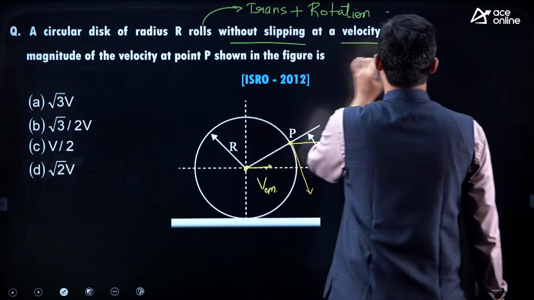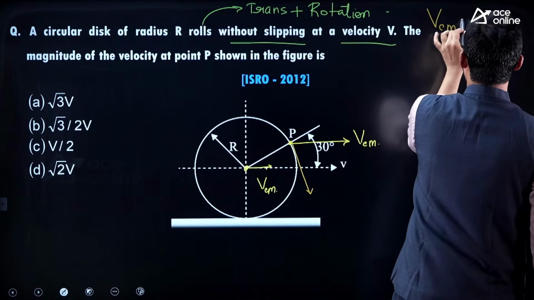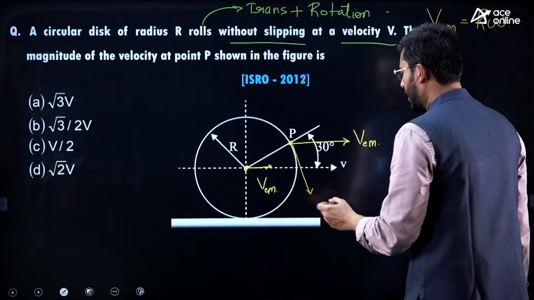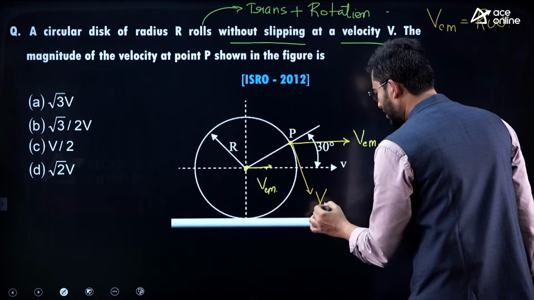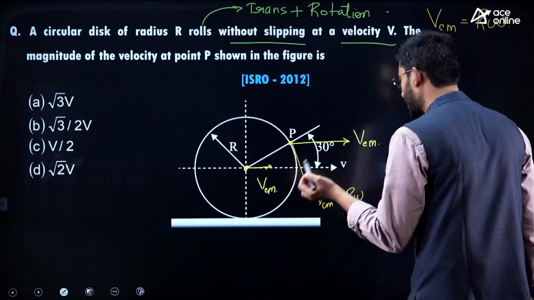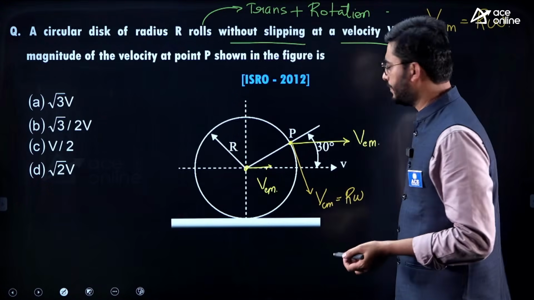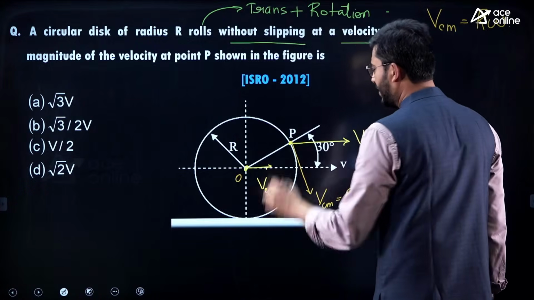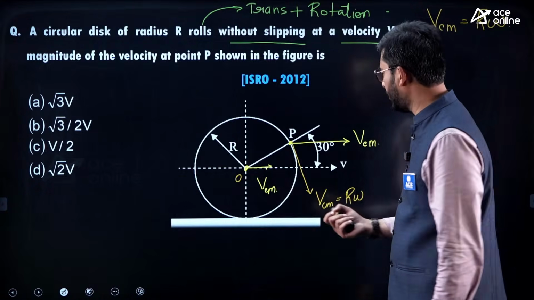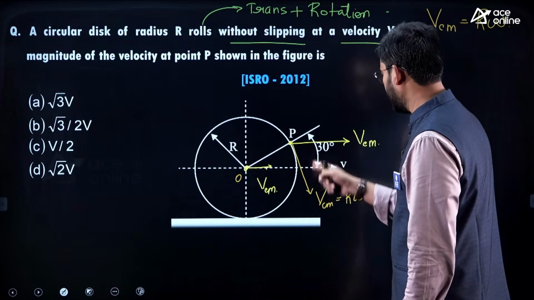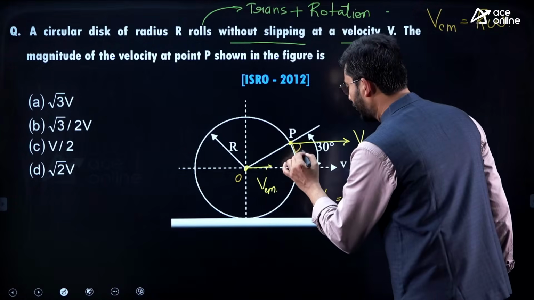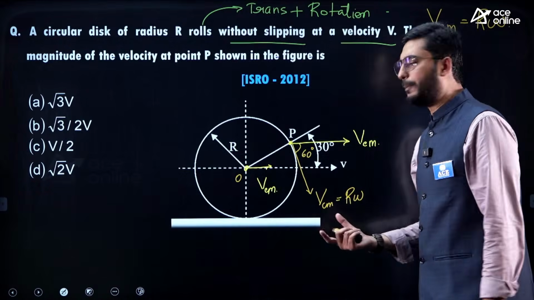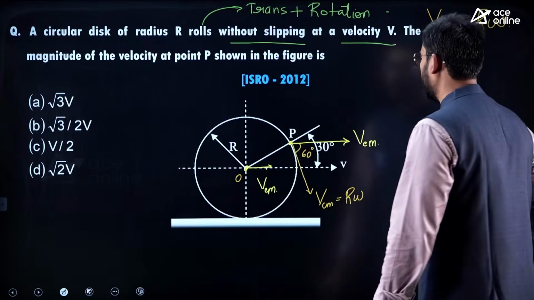For pure rolling motion, we know the condition VCM is equal to R times omega. So I can write this also as VCM equal to R times omega. What is the angle subtended between these two vectors? If OP is making an angle of 30 degrees with the horizontal, the line normal to OP will make an angle of 60 degrees with the horizontal. This would be 60 degrees.